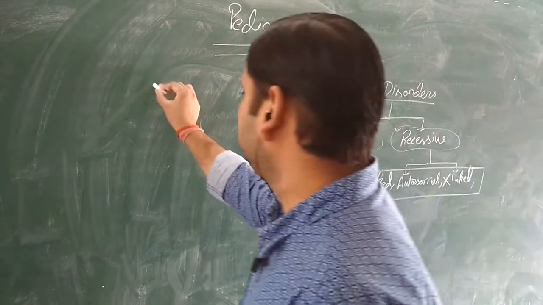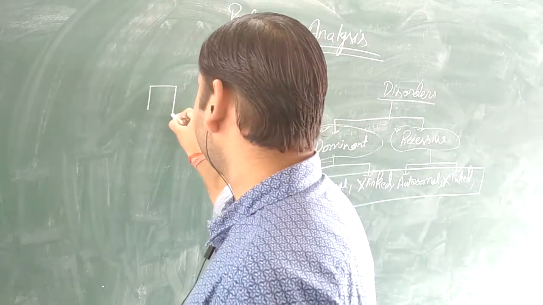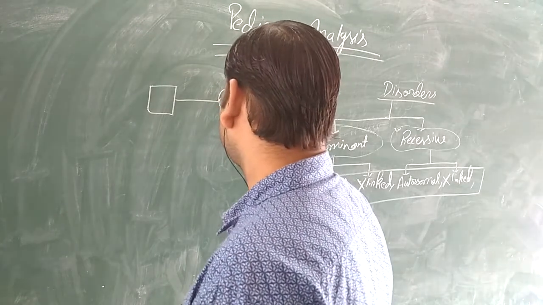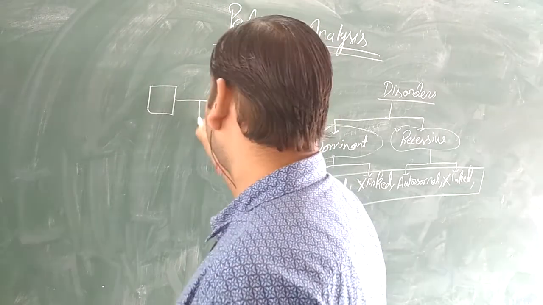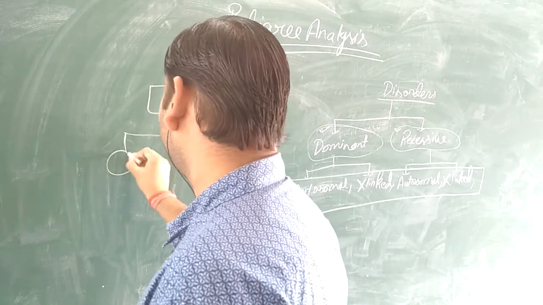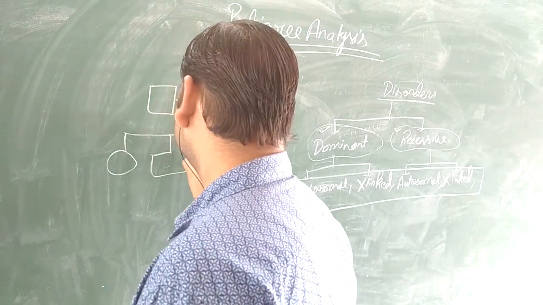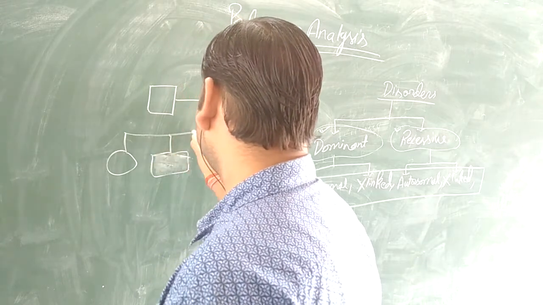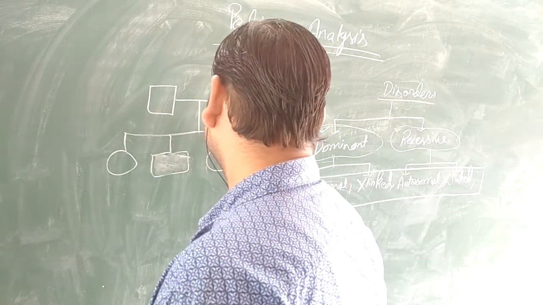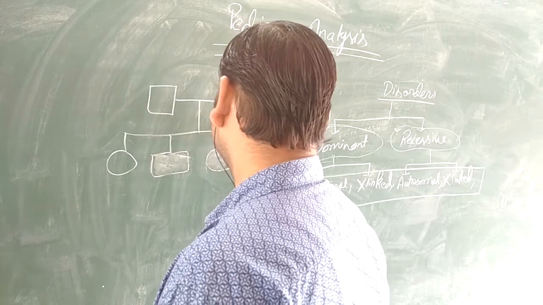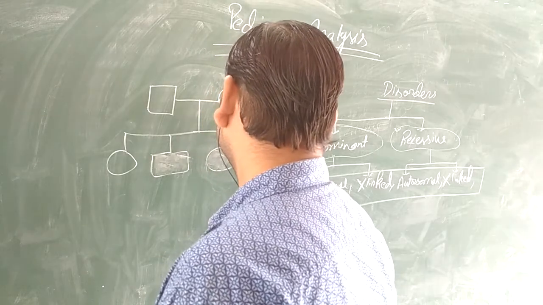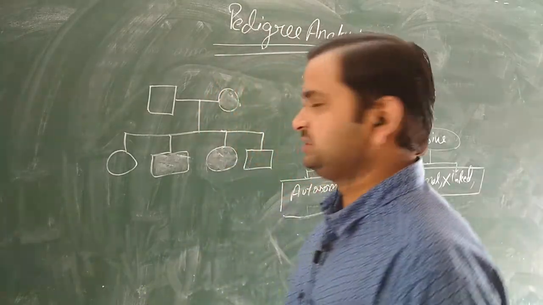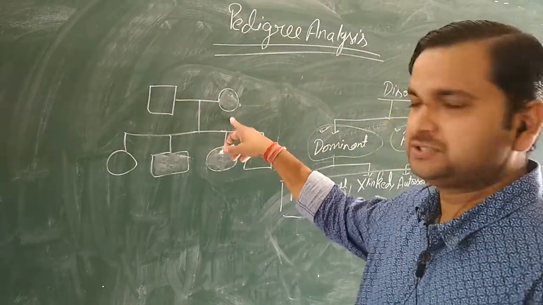For example, this is the pedigree. You can see these are the parents.